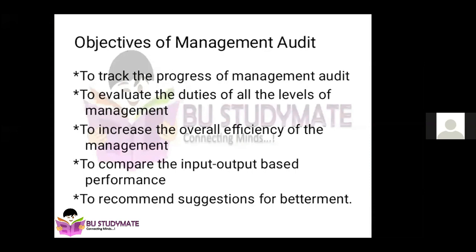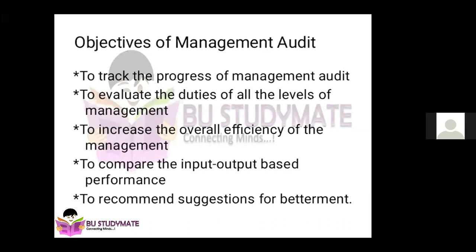Second point is to evaluate the duties of all the levels of management. Obviously, a management auditor will analyze what duties are allocated to various levels. Some levels will do beyond their limit and ability. Some management levels will perform less than their ability, will underperform. So the auditor should analyze all these things, and he should ensure that at the end of auditing, his recommendations will provide an equitable allocation between all the levels of management.